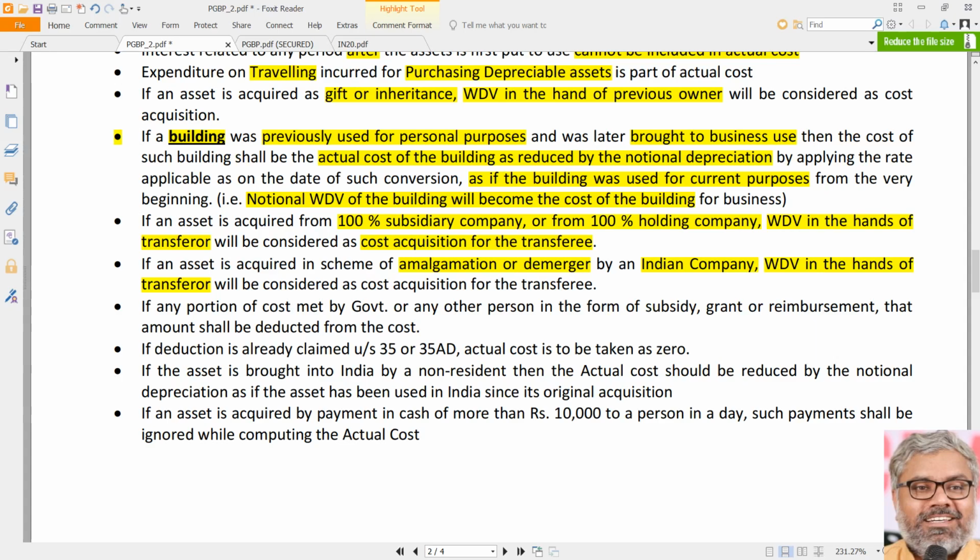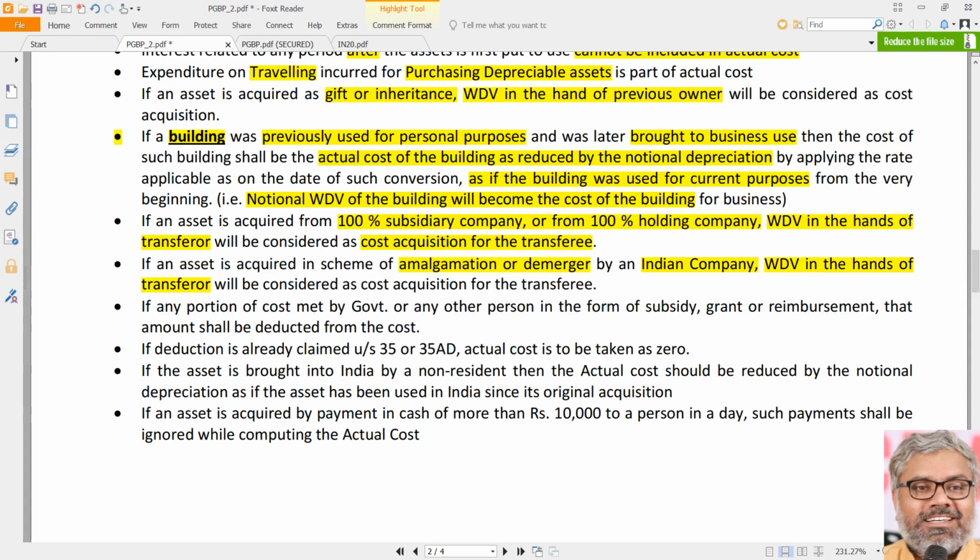But the law is saying that you have to take that assumption because we are talking about notional WDV. We are calculating notional depreciation. So what we have to just assume is, okay, this building was purchased on so and so date, and since then it was used for business purpose only. It is all not reality. We have to assume that. So we have to apply those rates only which are related to commercial property, which is 10%.